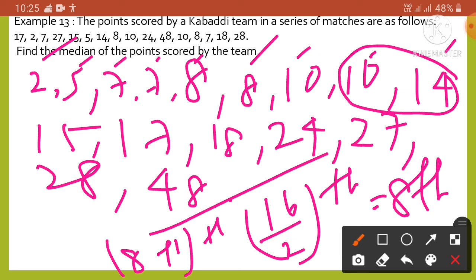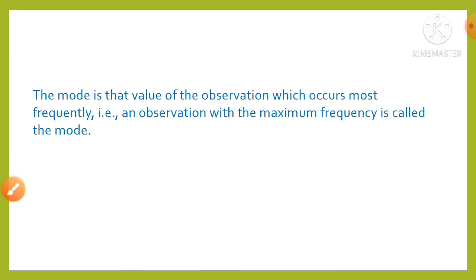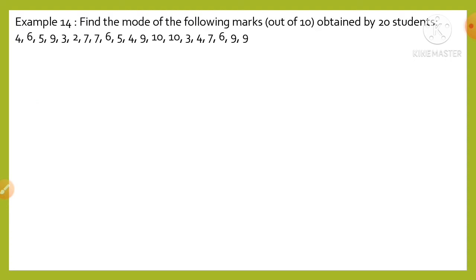Now we learn about the mode. The mode is that value of the observation which occurs most frequently. Okay, that means the observation with maximum frequency is called the mode. So let's take an example.